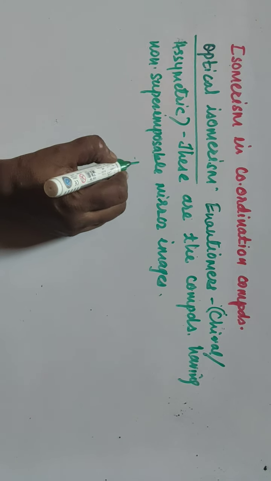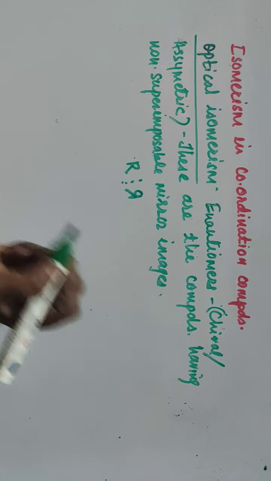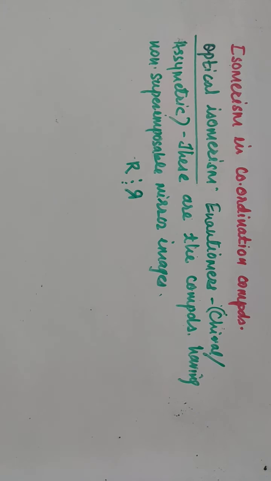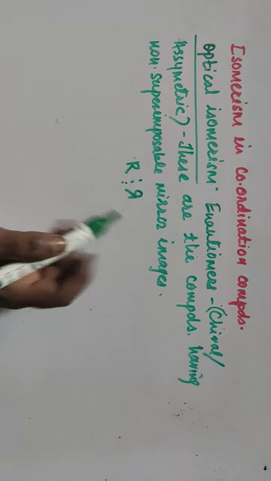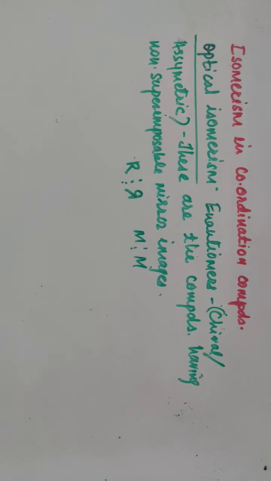Non-superimposable, that means if you consider letter R, then the mirror image of this letter is like this. So this is non-superimposable. If you consider another letter M, then the images are superimposable.